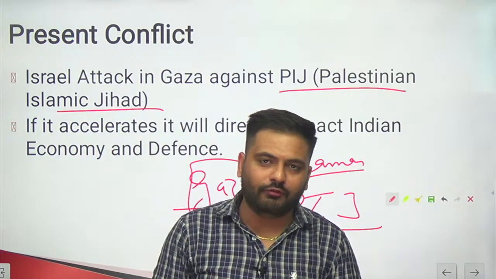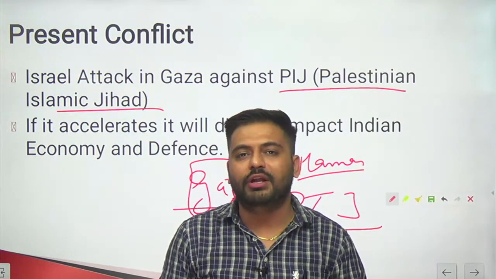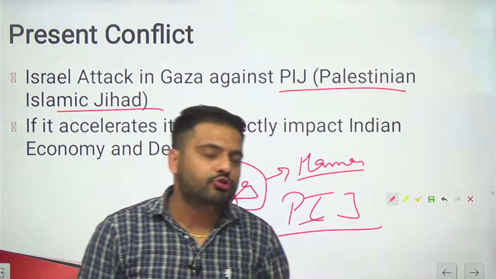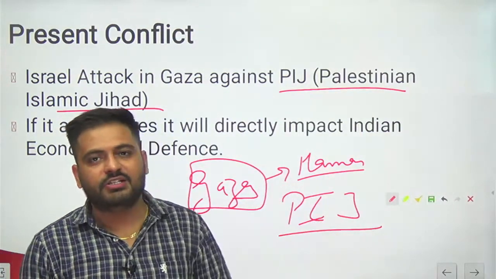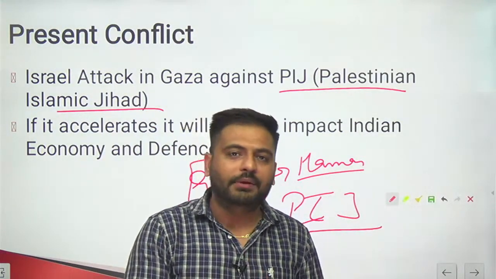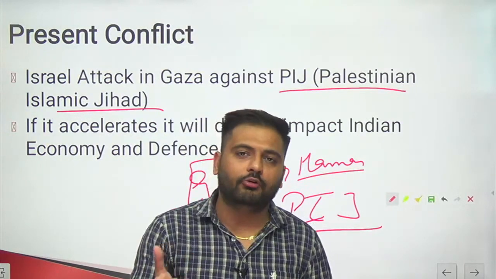So before that attack, they launched air strikes. They launched more than 100 airstrikes, which killed many Palestinians, right? So Israel says we took preventive measures, but in retaliation PIJ, with the help of Hamas definitely, also conducted rocket attacks.